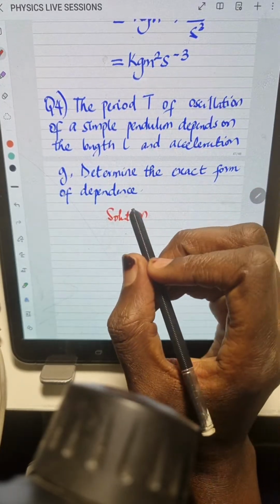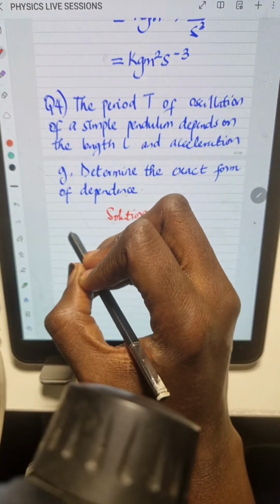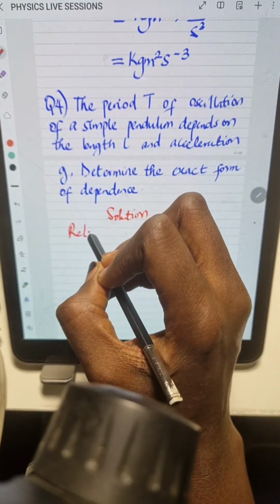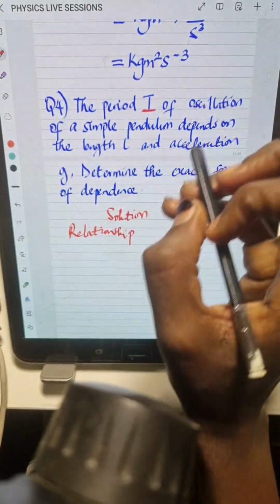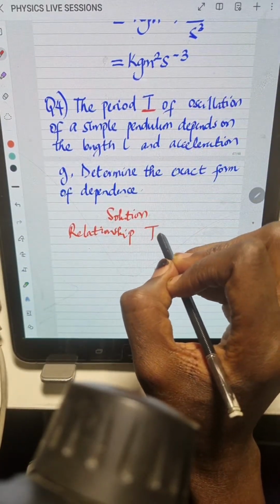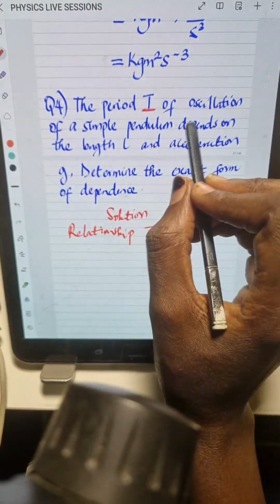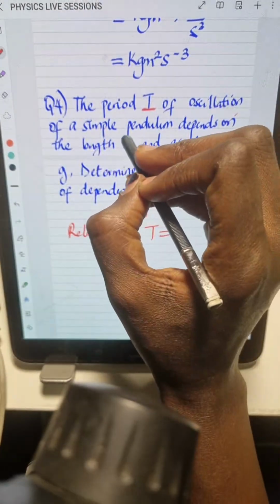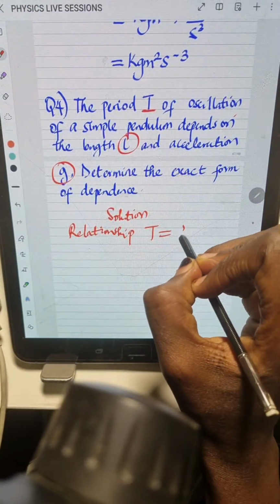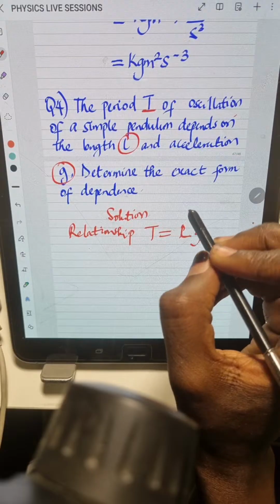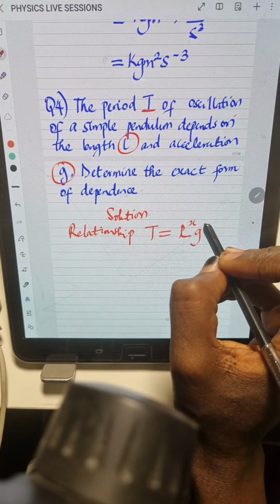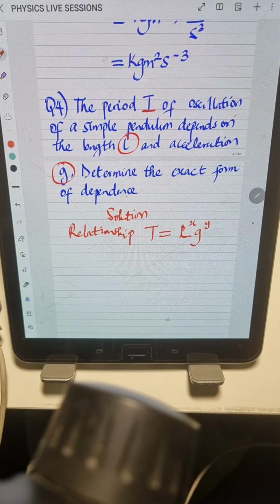Okay, so the first step is we are going to establish a relationship between the given quantities. So the relationship, it says the period T, so this is going to be T is equal to, of a simple pendulum depends on the two quantities L and G. So we have L and we have G, right? So the L is going to have a power of X and the G has a power of Y. These are the constants, right? X and Y are constants.